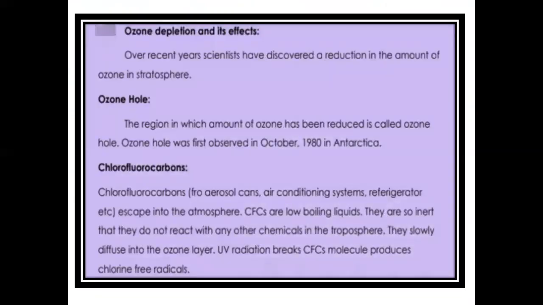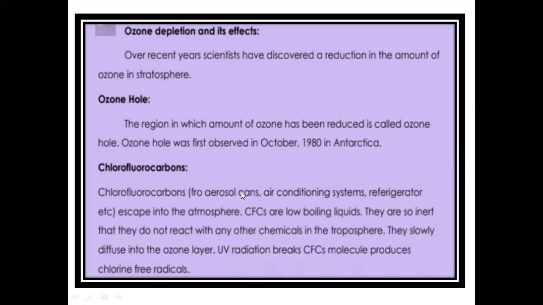Ozone depletion and its effect. Over recent years, scientists have discovered a reduction in the amount of ozone in the second layer of the atmosphere, that is the stratosphere. The region in which the amount of ozone has been reduced is called the ozone hole, and it was first observed in 1980 in Antarctica.